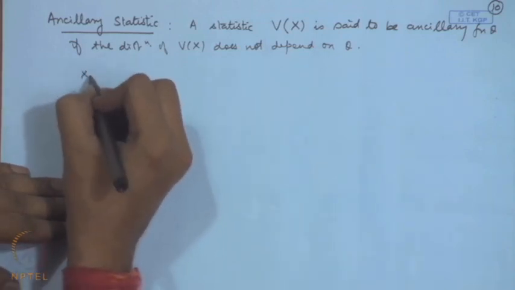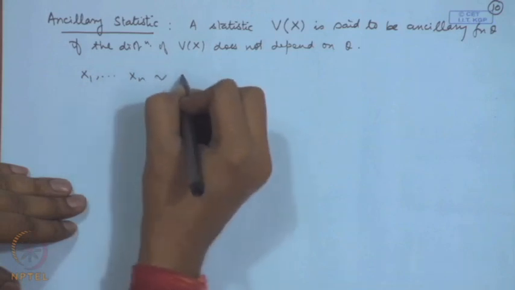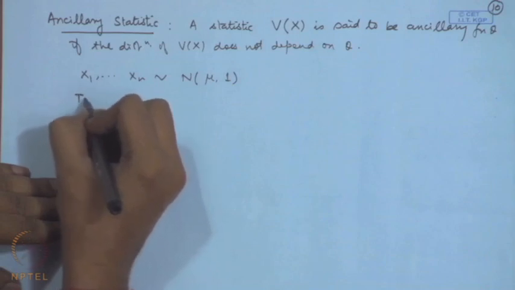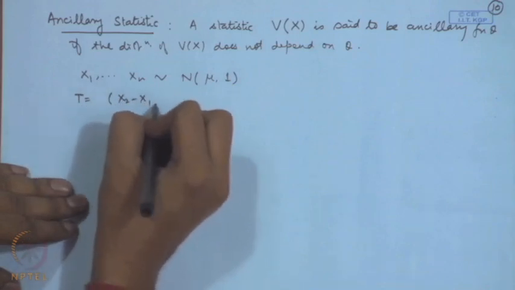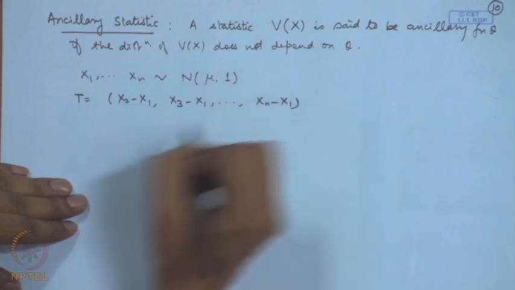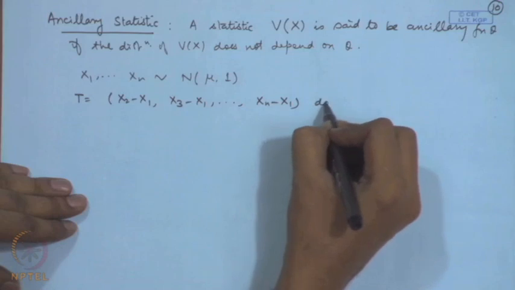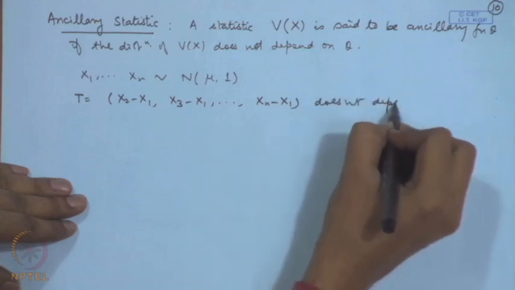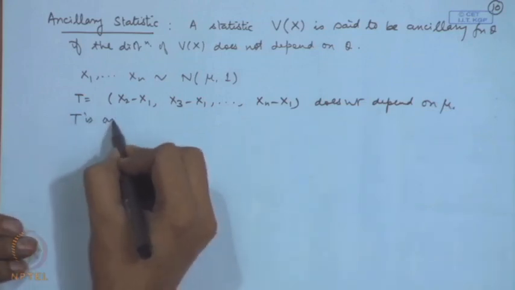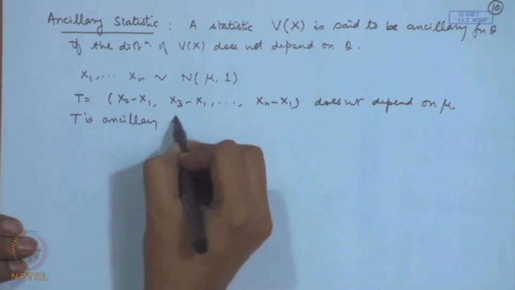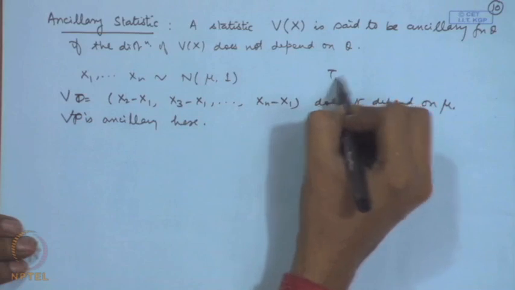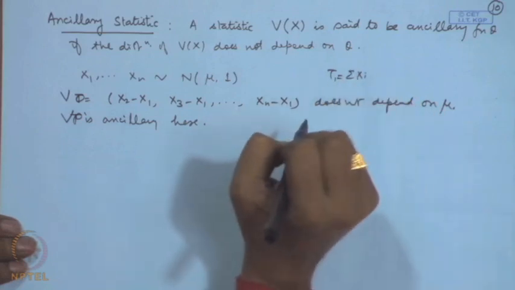For example, if I consider, say, x 1, x 2, x n following normal mu 1, and I consider t as, say, x 2 minus x 1, x 3 minus x 1 and so on, x n minus x 1, then the distribution of this does not depend on mu. So, t is ancillary here, and let me call it V here, because t we use for the sigma x i here, or x bar.